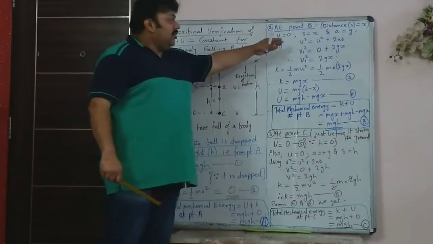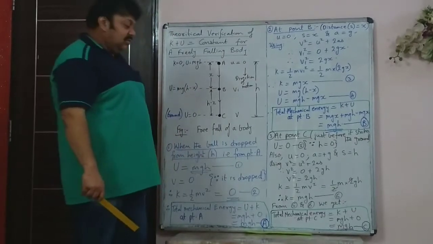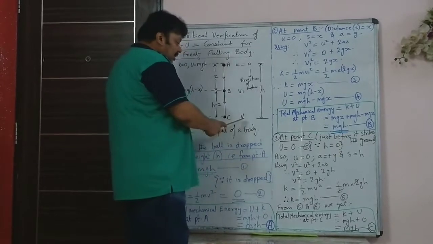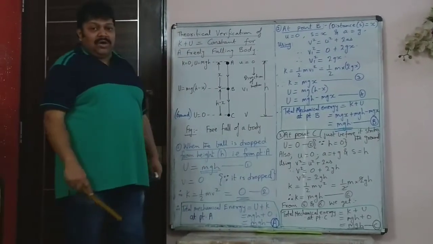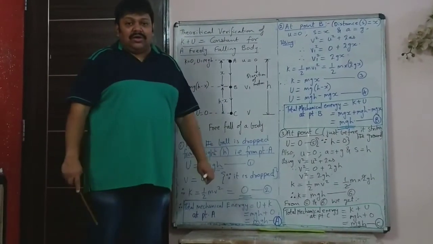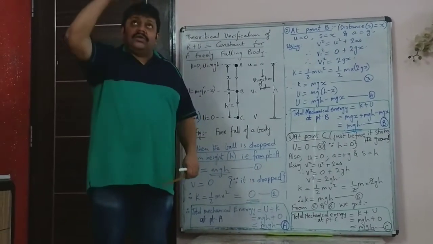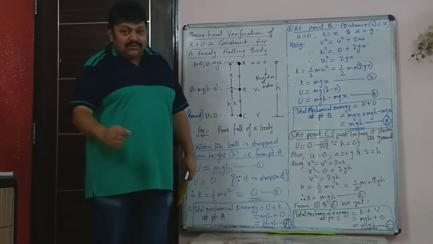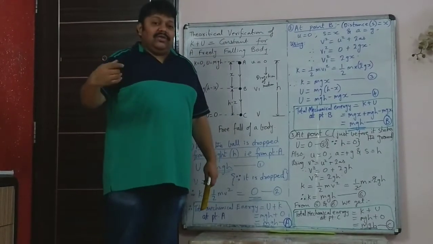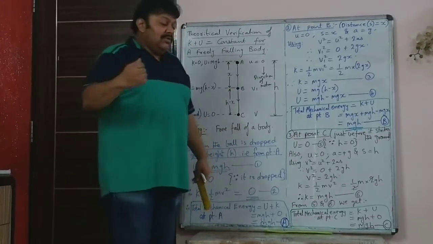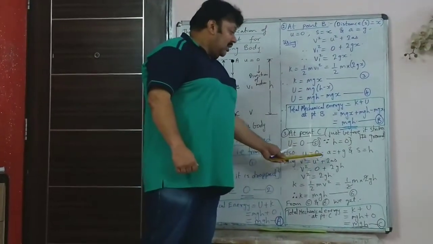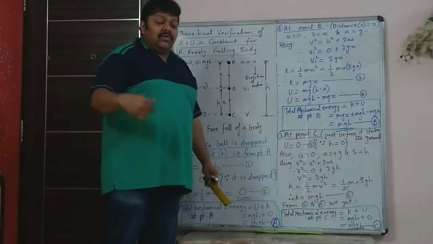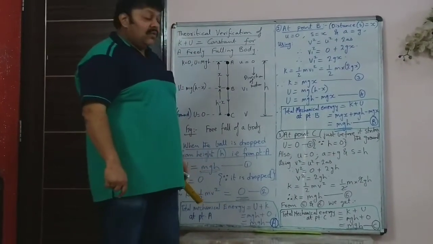Now once again we have to use the same equation of motion, after substituting the values, and find what v squared is. At this point, the final velocity of the ball just before it strikes the ground, we are only considering from this height to the point just before it strikes the ground. So don't say that the final velocity is 0. After striking the ground it may come to rest, but just before it strikes the ground the velocity is v. We have to find v squared so that we can use it in the kinetic energy formula.